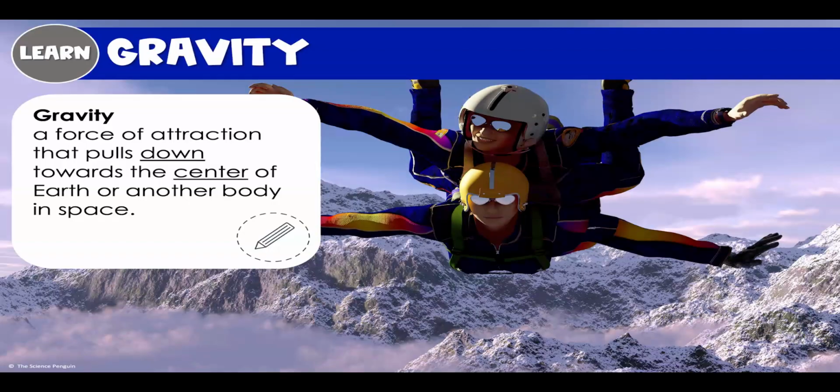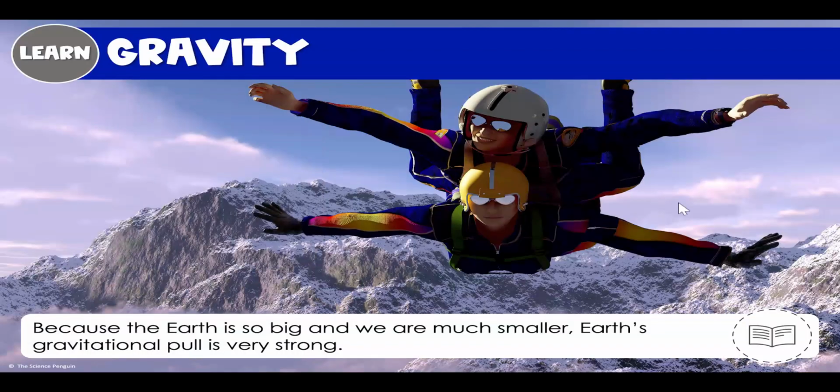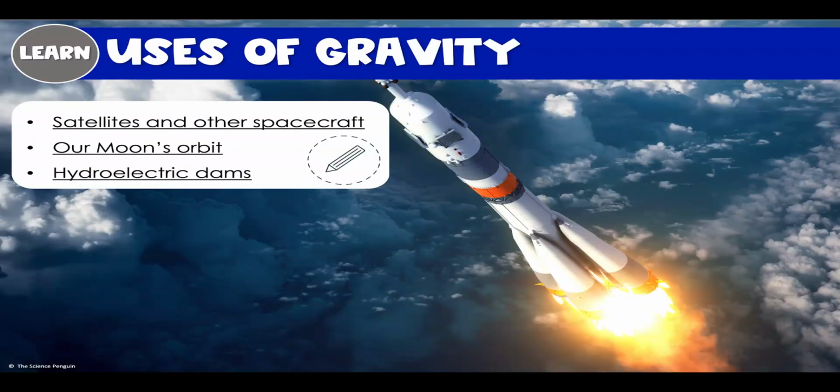So the moon has gravity too. The sun has gravity. All the planets have gravity. So it's not only Earth that's special there. Just really anything very, very large, you'll be able to feel its effect of gravity. Because the Earth is so big and we're so much smaller, Earth's gravitational pull is very strong. It's what keeps us and everything else on Earth, unless we jump, but eventually we'll get pulled back down.